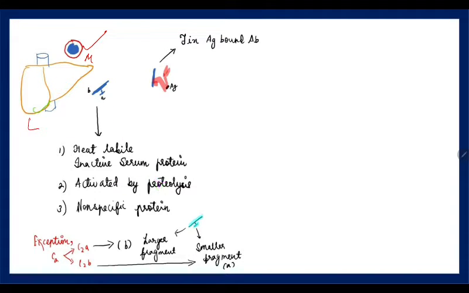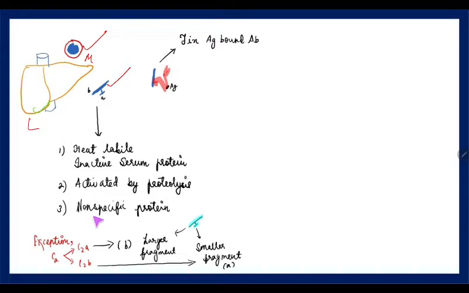secrete this complement. Now, if you want to imagine a complement, it is a rough imagination. It would be like this. One has a longer fragment and a shorter fragment which are connected together. They are inactive in normal state. For it to get active, it has to undergo proteolysis. That is basically, activation of a complement is proteolysis.